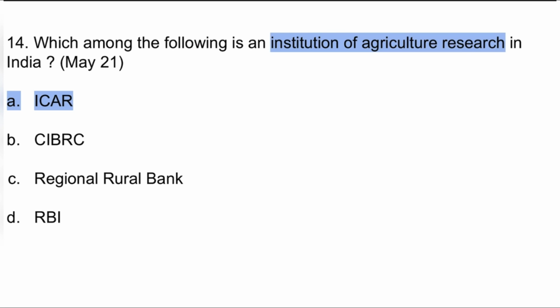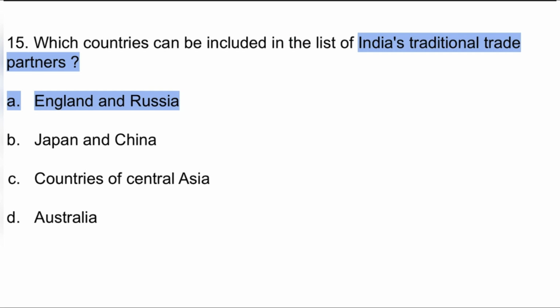14. Which among the following is an institution of agriculture research in India? Institute for Agriculture Research is ICAR. Option A is the correct one. 15th. Which countries can be included in the list of India's traditional trade partners? That means the countries with which India was doing trading before. It was England and Russia.